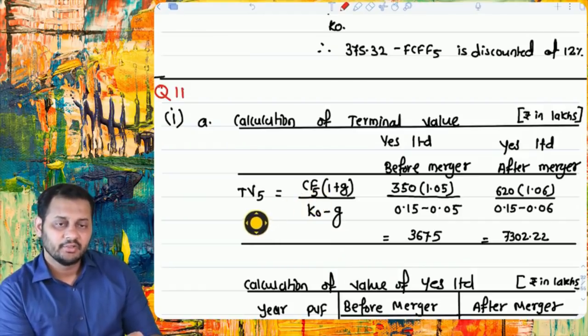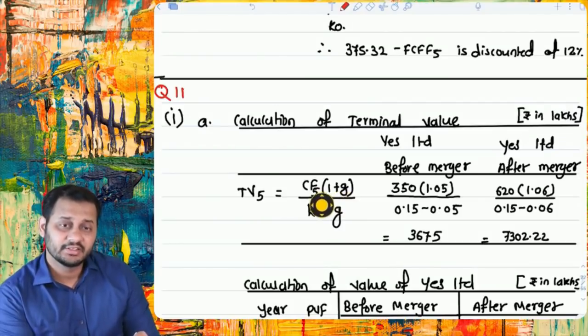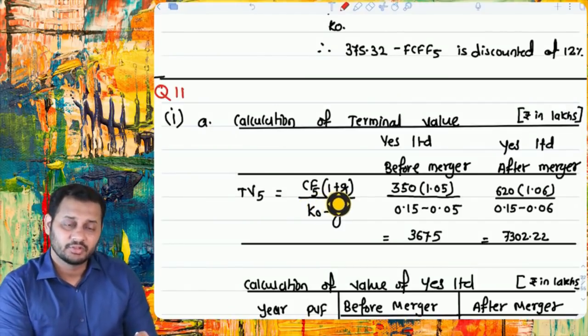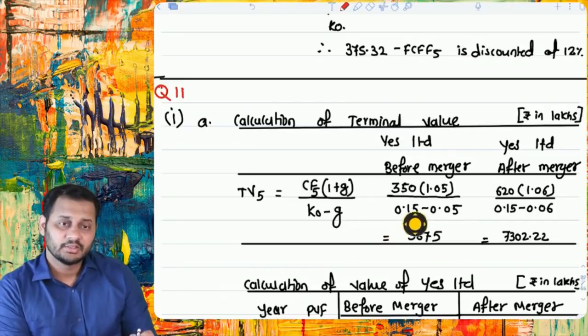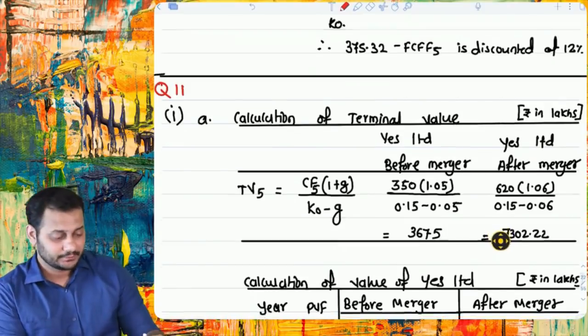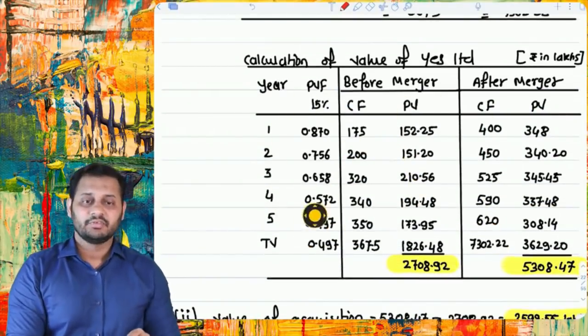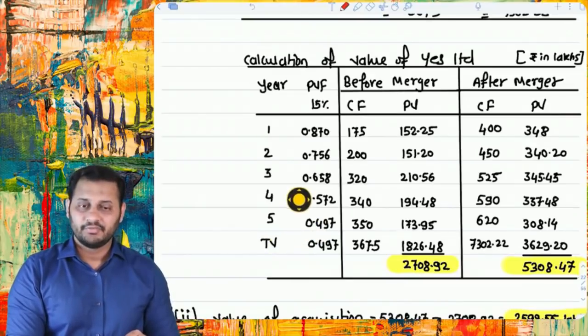See, terminal value at the end of year 5 will be the cash flows of the 6th year, and cash flows of the 6th year is nothing but cash flows of the 5th year plus growth. So cost of capital and these are the terminal values. Same formula as we used in the previous 2 questions. The only difference is 1 more year has been added: 5 years plus terminal value.